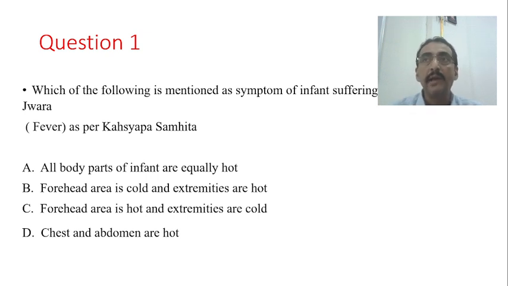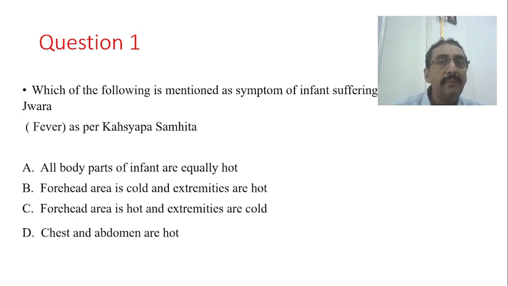Now you have to identify. I have given the first hint. Did he mention that all the body parts of the infant are equally hot? No, he didn't mention that. Did he mention forehead area is cold and extremities are hot? Even the second answer is wrong. Now look into the last one. Chest and abdomen are hot? No, it is also not mentioned. What he actually mentioned is lalatasya atitaptata and panipadayor shitatvam.